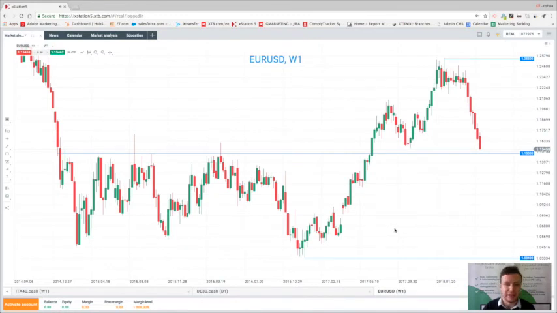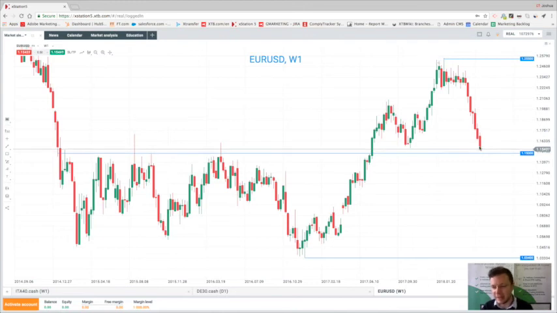Finally, I just want to look at FX. It's not just stocks that have been impacted by this news, and the euro US dollar, you can see, has been in a decline for several weeks now. We've actually got 1, 2, 3, 4, 5 weeks of declines confirmed, and we're now possibly on course for a 6th week. Why this is important is we're now revisiting this potentially key 1.15 area, which had acted as resistance for several years. You can see around 2015 and 2016, attempts to break above this level were met with selling, but we did get a decisive break higher last summer, and the market rallied a long way, around 1,000 points above that, up to 1.25.